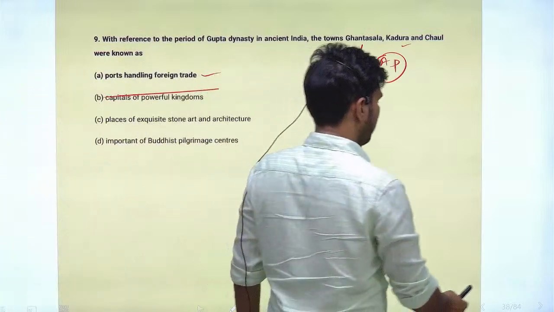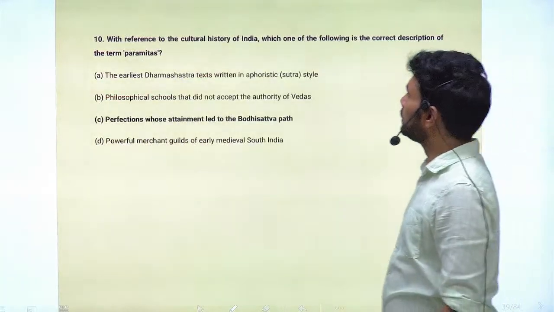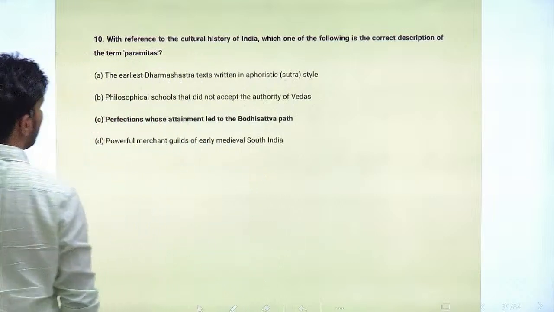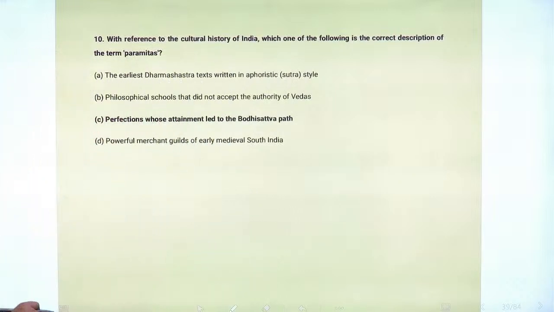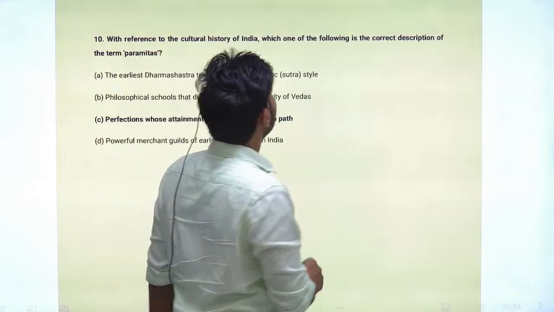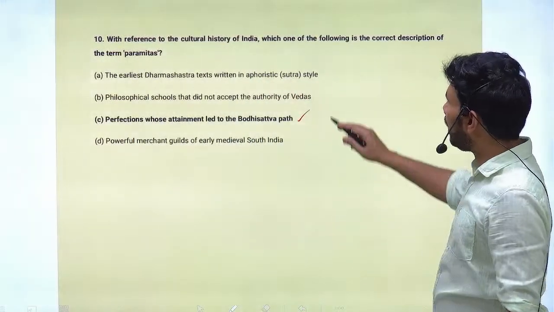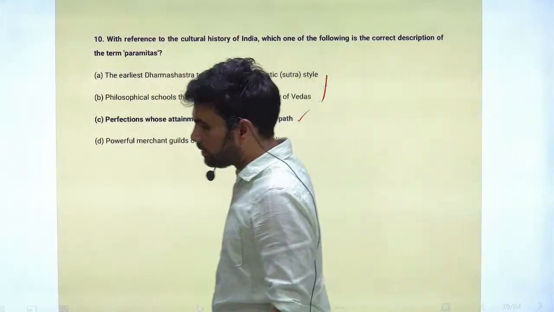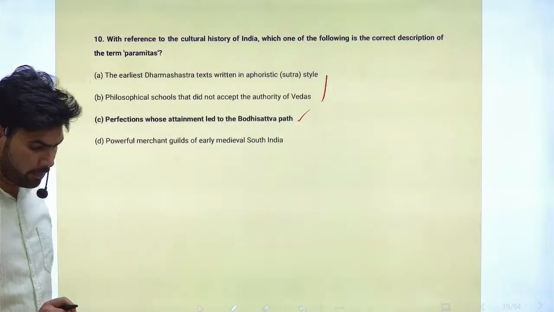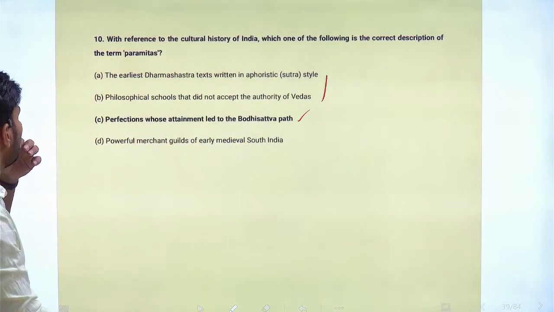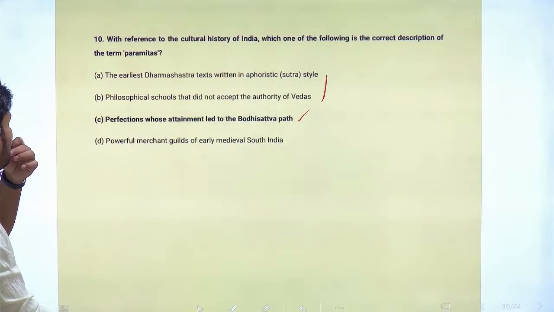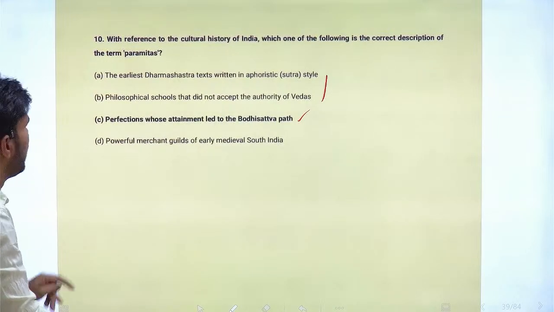Next question, question number 10. With reference to the cultural history of India, which one of the following is the correct description of the term paramitas? So it is the description of perfections whose attainment led to the bodhisattva path. So this is the correct statement of paramitas. Other explanations that have been given are incorrect. So correct option is option C.